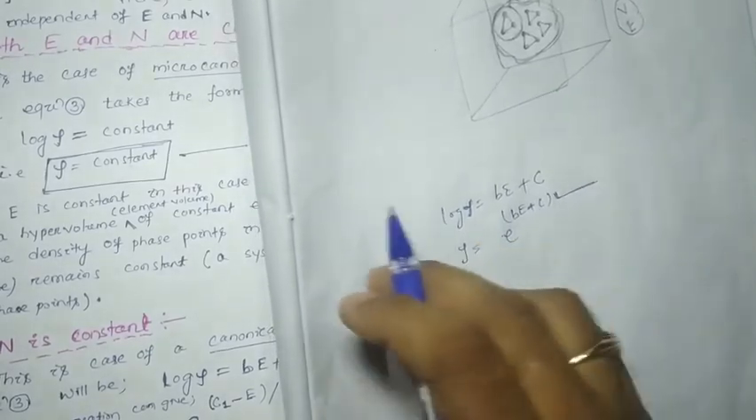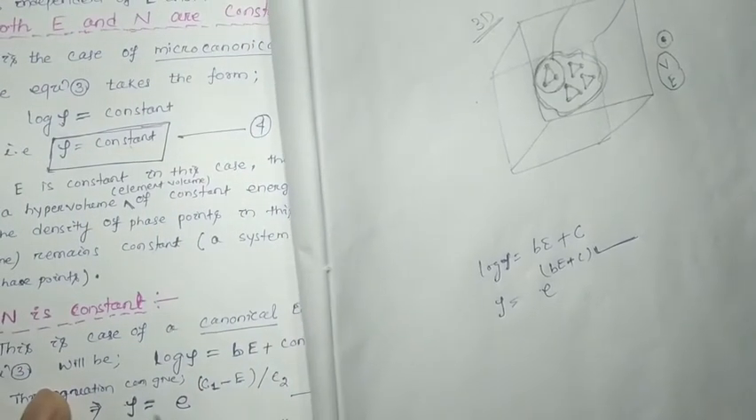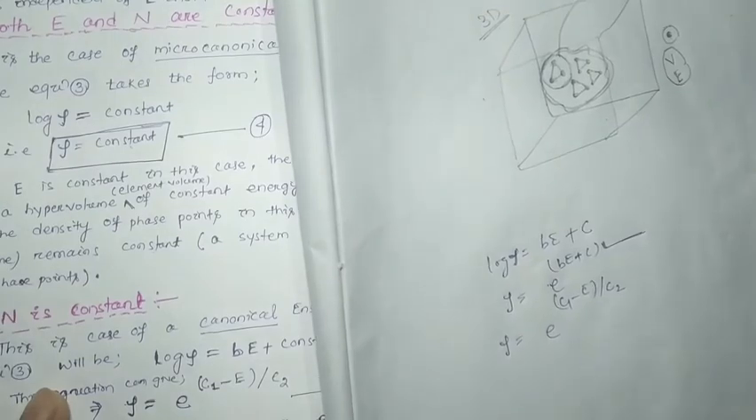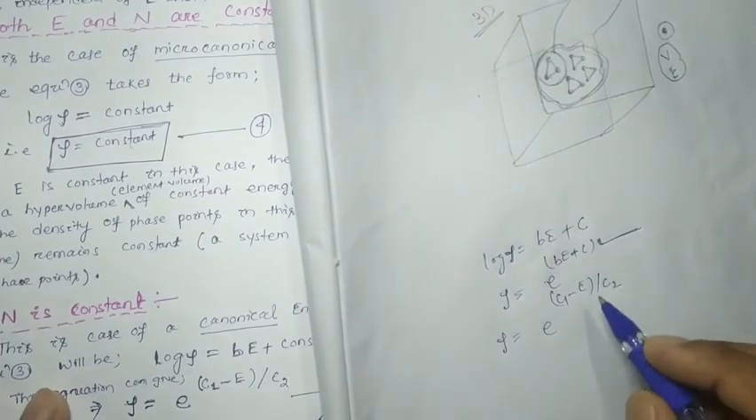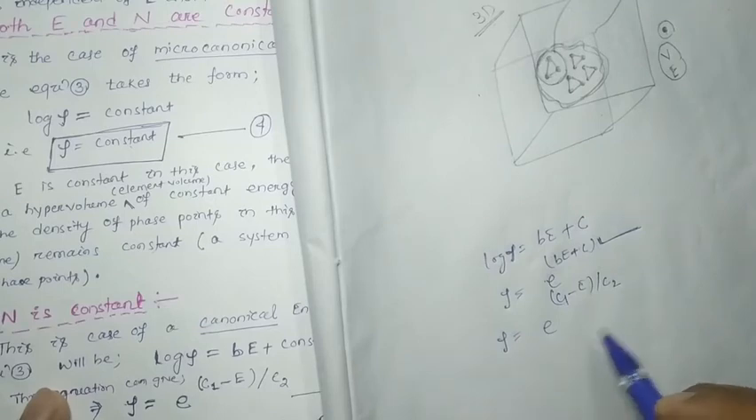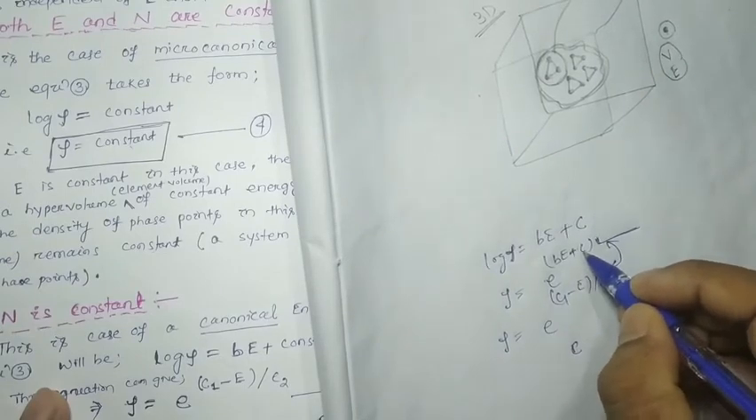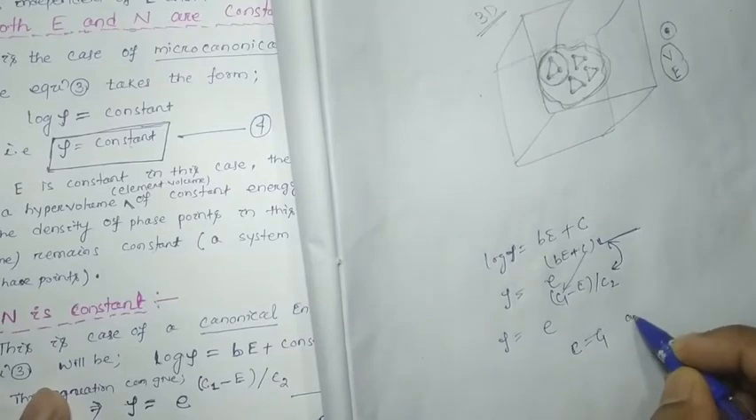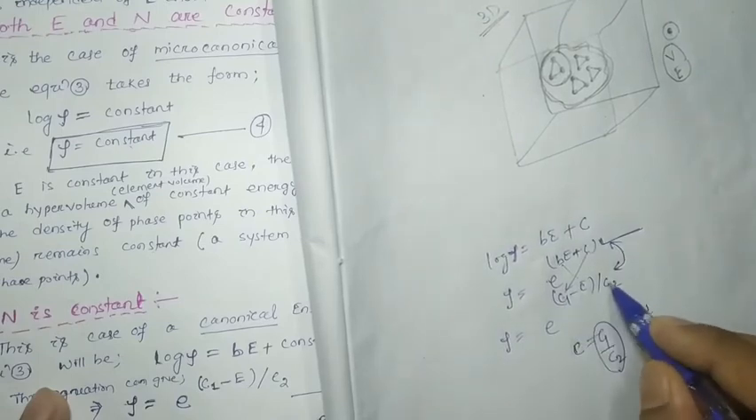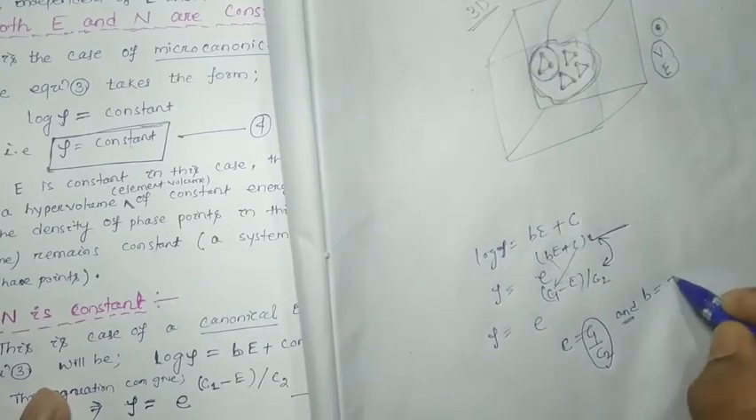But if we consider the equation rho equals e to the power c1 minus E by c2, here if I compare these two equations, C is equivalent to c1 by c2, and here B will be equal to minus 1 by c2.